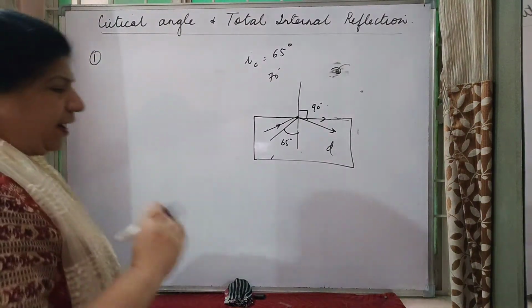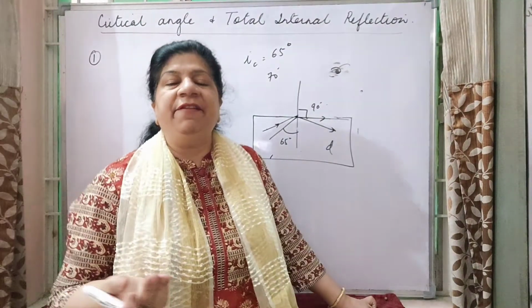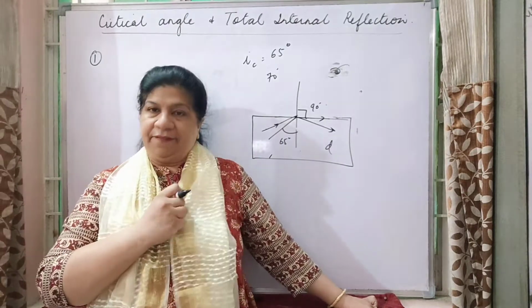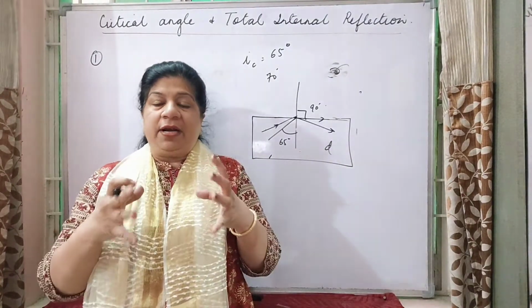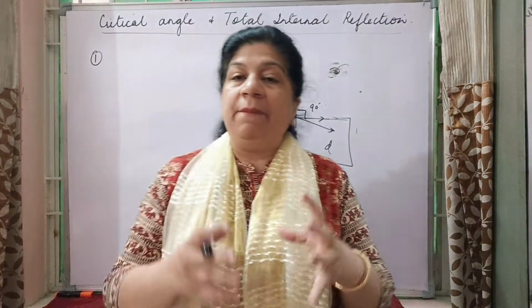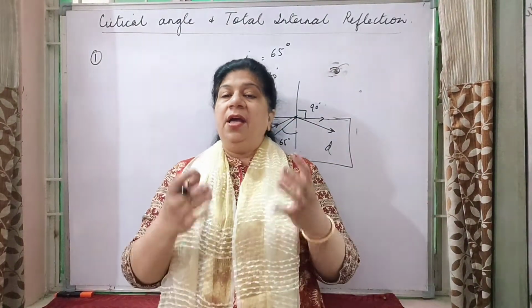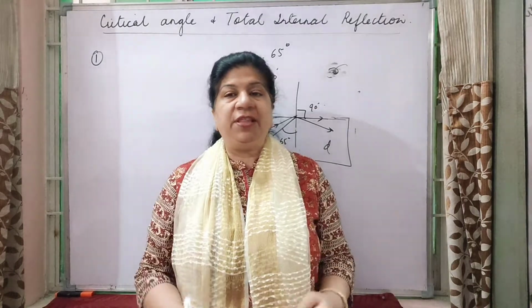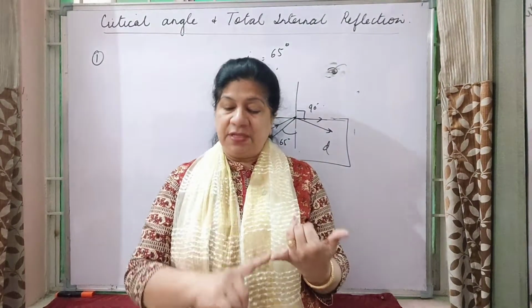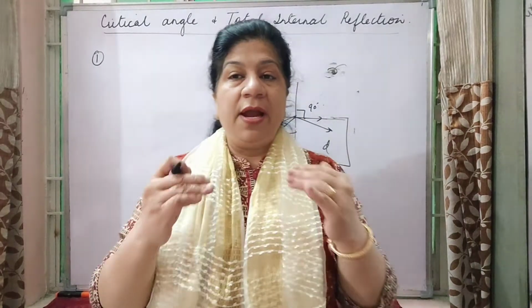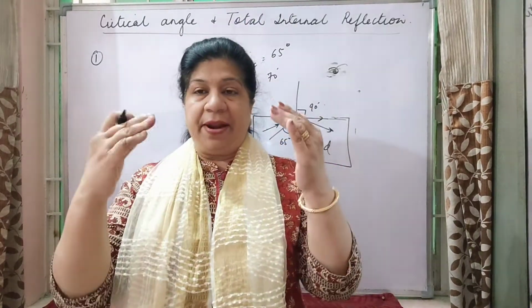So what are the 2 points we are seeing? Whether you have to define it or the question generally gives the 2 conditions of total internal reflection, they can be used as your definition, they can be used as your condition for total internal reflection. What is the condition? First thing, the light ray moves from denser to rarer medium.